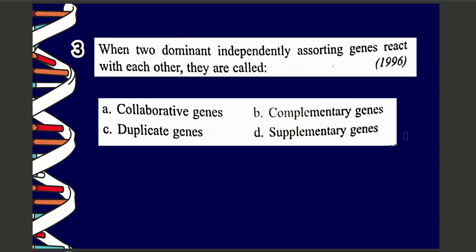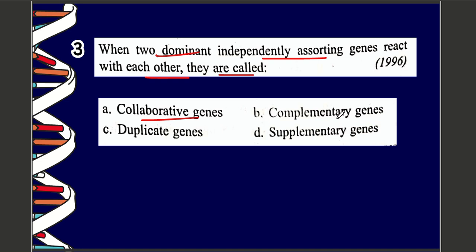Next question, question number 3. When two dominant independently assorting genes react with each other, they are called A. Collaborative genes, B. Complementary genes, C. Duplicate genes, D. Supplementary genes. The correct option is option number B, which is complementary genes.